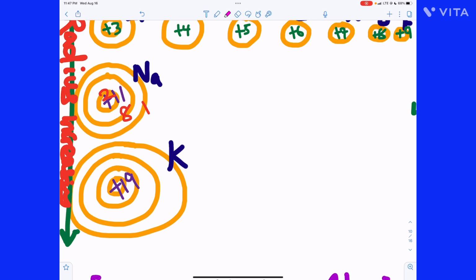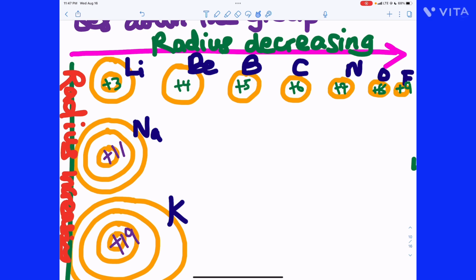So 2 things are happening at the same time. These 8 electrons are repelling this 1 electron. But this 1 electron is also getting attracted towards the center by the 11 protons. But as you go down the group, the effect of that shielding overcomes the effect of electrostatic attraction. So atoms get bigger as you go down the group. Do you understand? And the opposite happens as you go across the period.